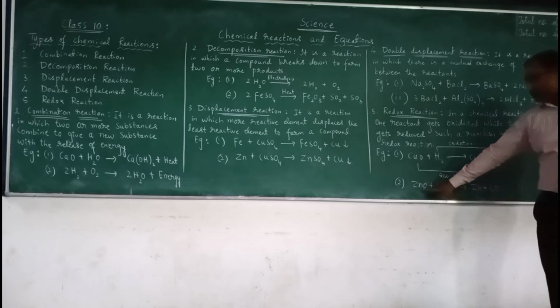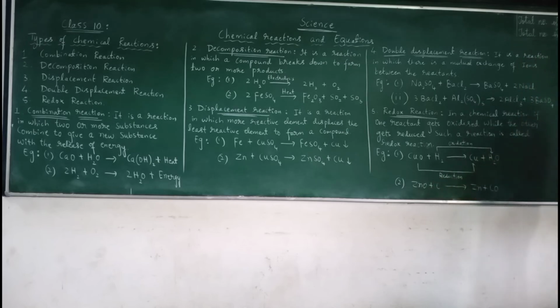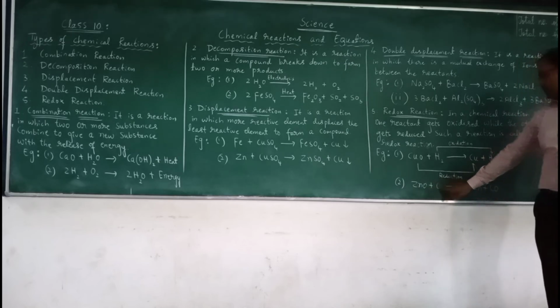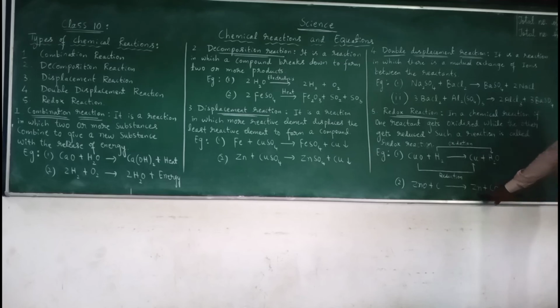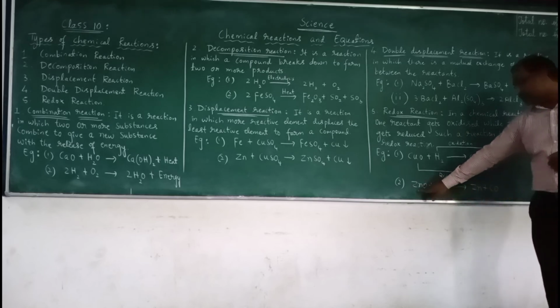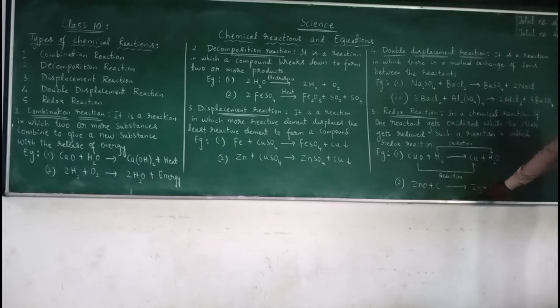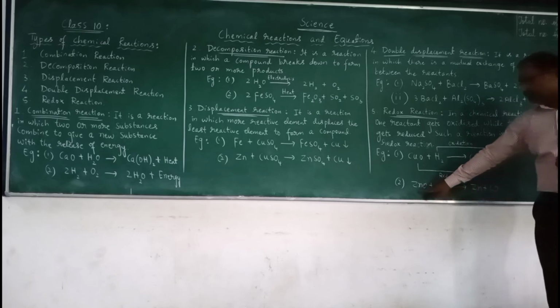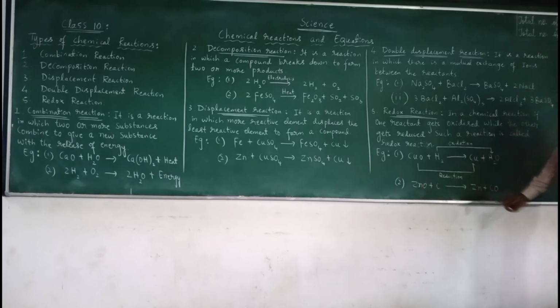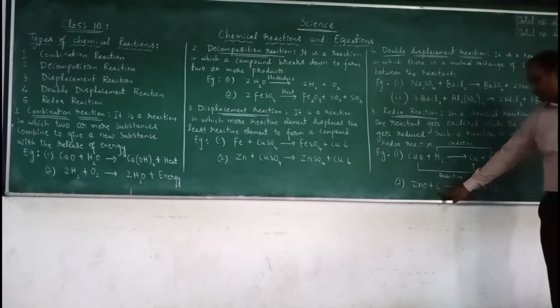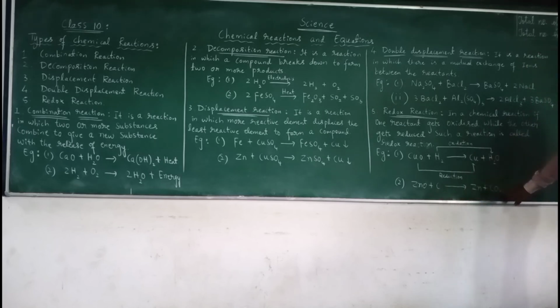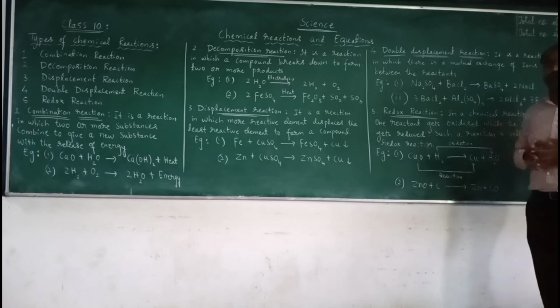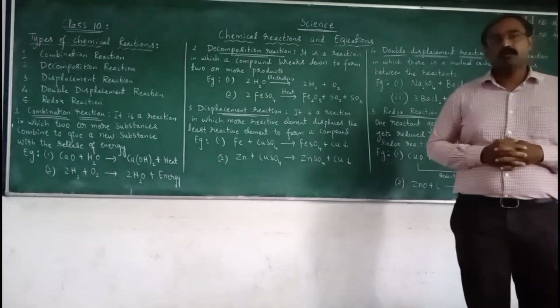A similar example is zinc oxide and coke. When zinc oxide and coke are heated together, we get zinc and carbon monoxide. In this example, zinc oxide is getting reduced to zinc, whereas carbon or coke is getting oxidized. So this is also an example of a redox reaction. These are the 5 different types of chemical reactions.